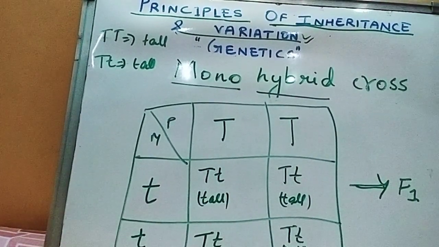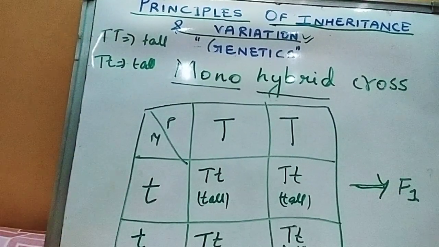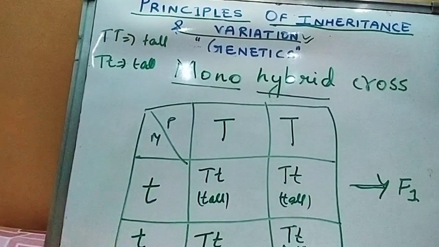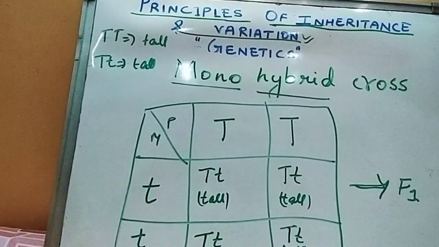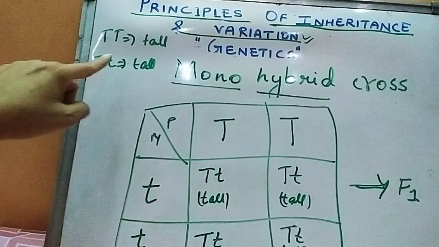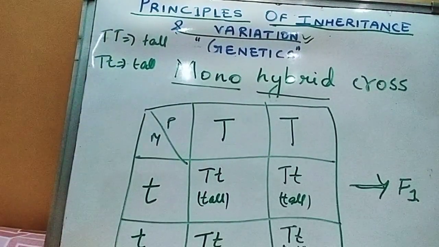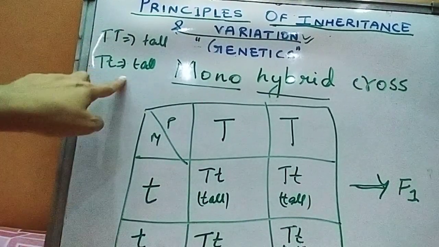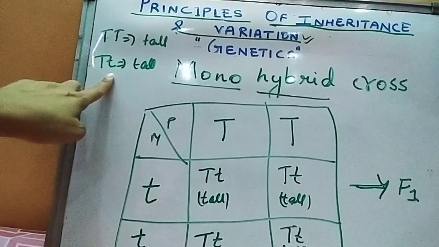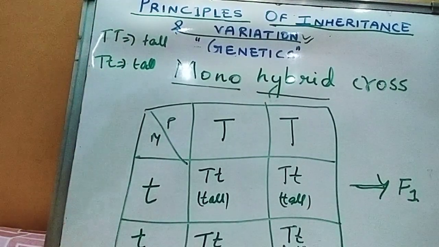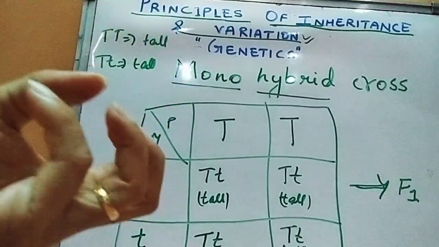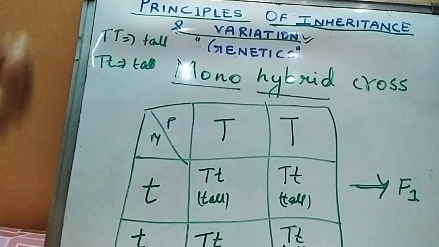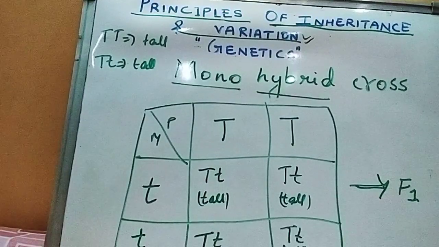What is a dominant gene? A dominant gene is one that is able to express itself and suppresses the other allele. Whenever there is one dominating gene and another recessive gene, the recessive gets suppressed by the dominant. So if one is capital T and another is small t, the observable character will be tall, not dwarf, as small t could not express in front of the dominating gene.